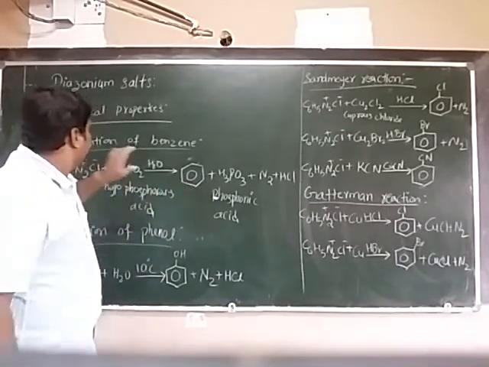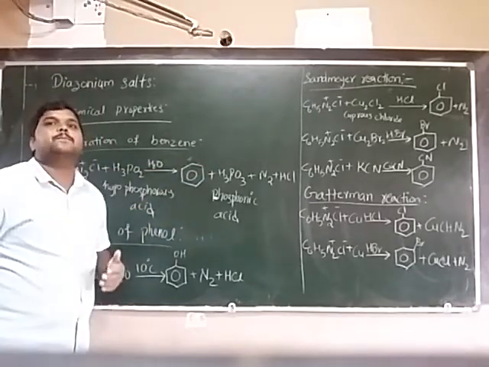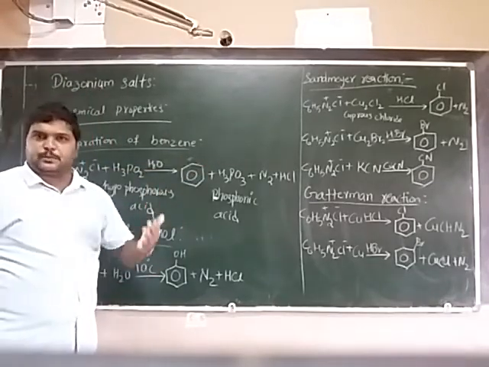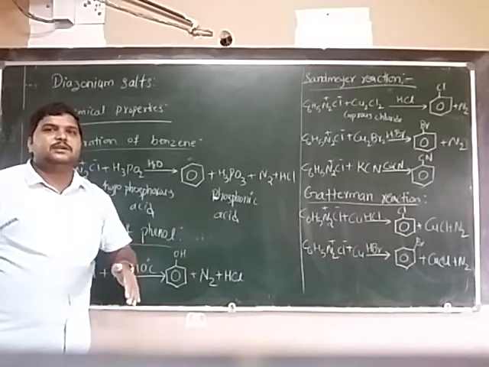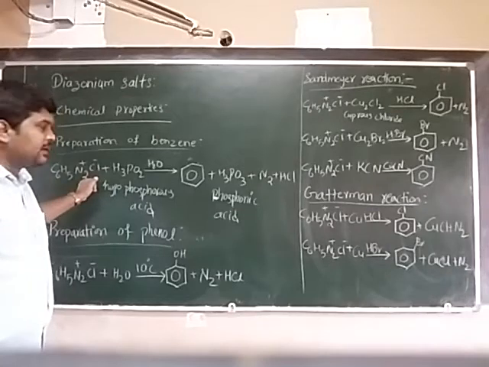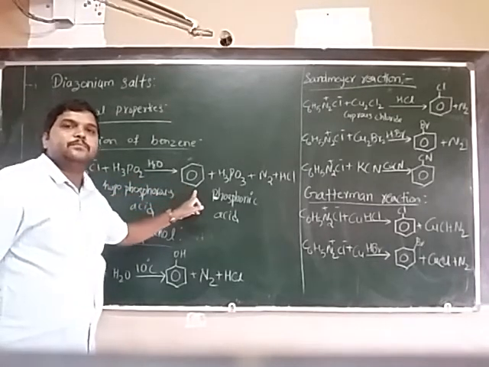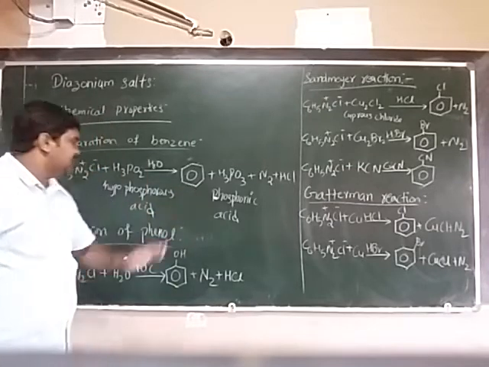Listen carefully. Benzene diazonium chloride converts to benzene. If they give aniline or any other product, we can convert it into aniline, then aniline to diazonium chloride, which reacts with H3PO2. We will get benzene.